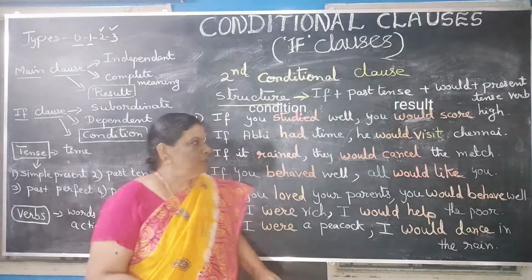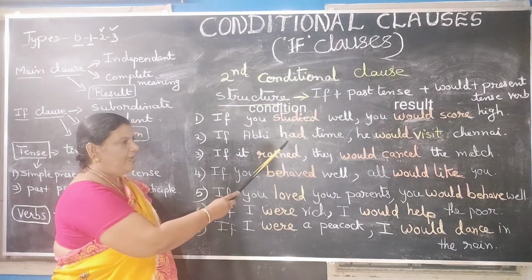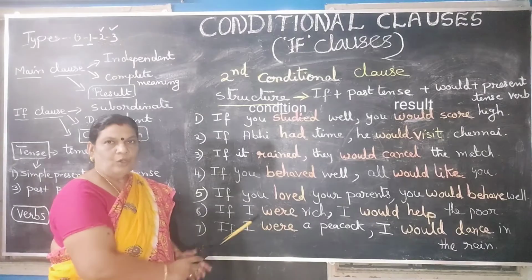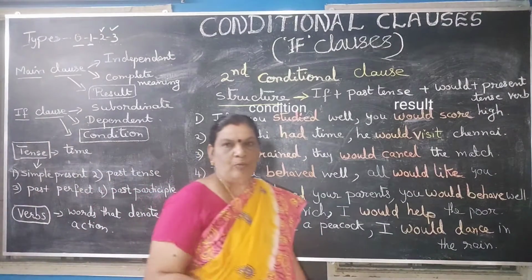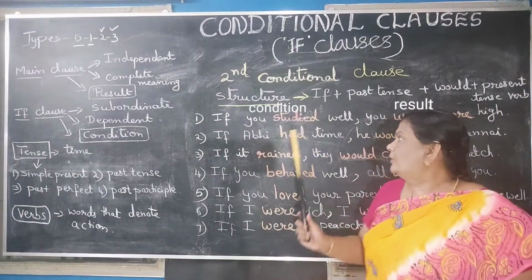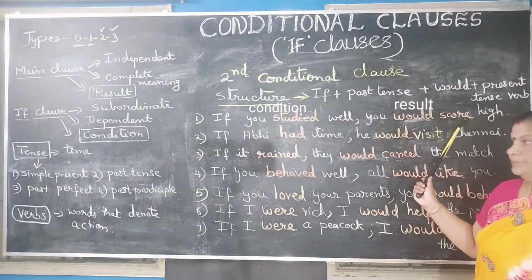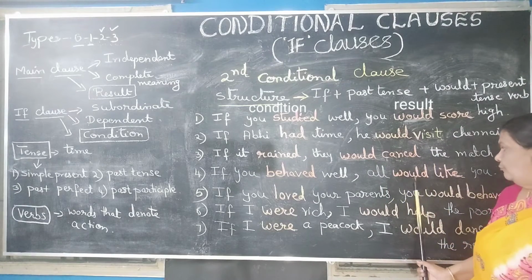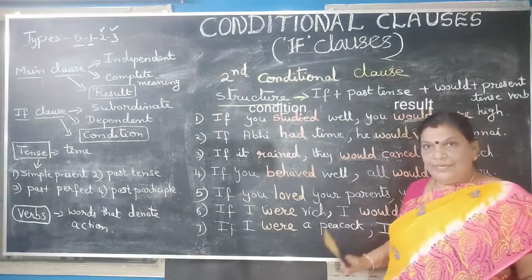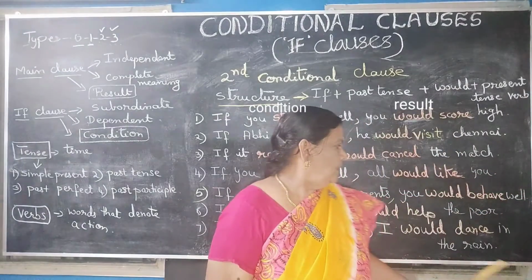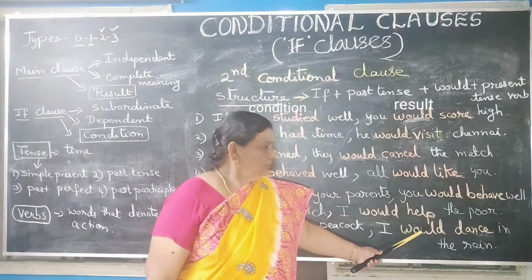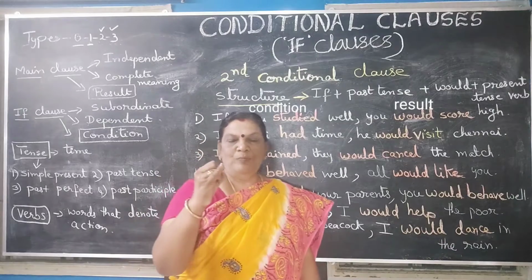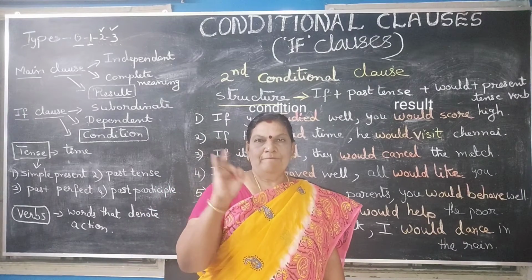Okay, children. So in all this, look at this. Studied, had, rained, behaved, loved, were. All these are past tense form of the verbs. And how about this? Would score, would visit, would cancel, would like, would behave. And what is the last one? Would help and would dance. All these are would plus present tense form of the verb.